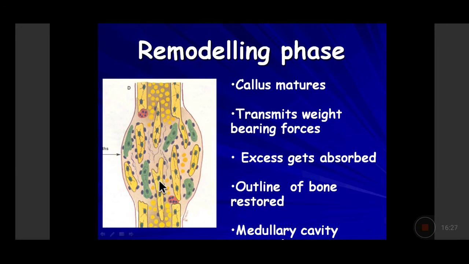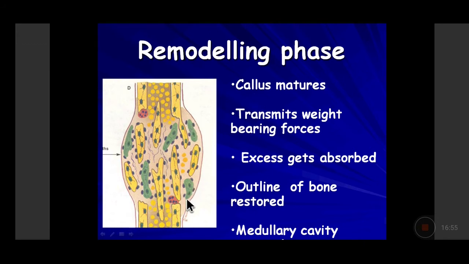But because of the less weight bearing, this remodeling starts. You start bearing a little bit of weight, which slowly increases as you put more weight on this area. As a result, all these bony trabeculae, which are the woven bones, will get aligned with the original bone and they will form a continuation of the bone over here itself. So the callus will mature to a bony callus. It will transmit the weight bearing forces.